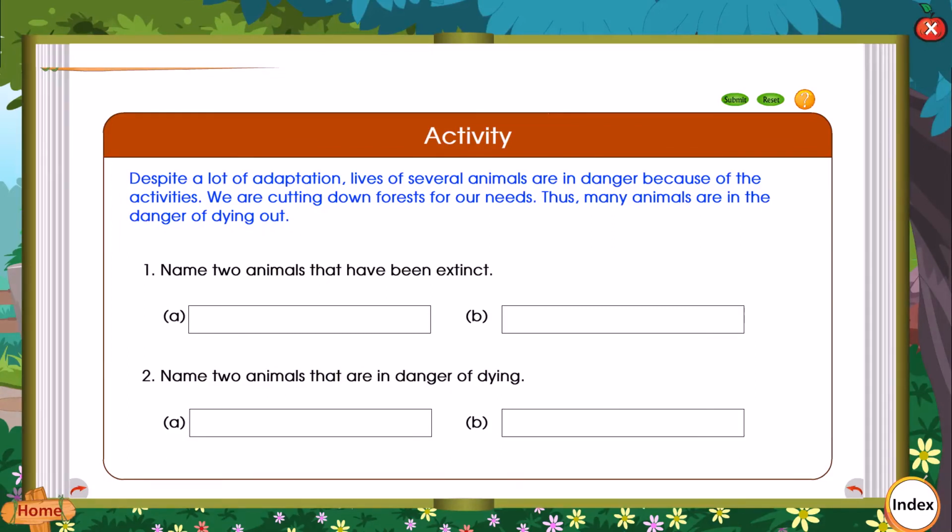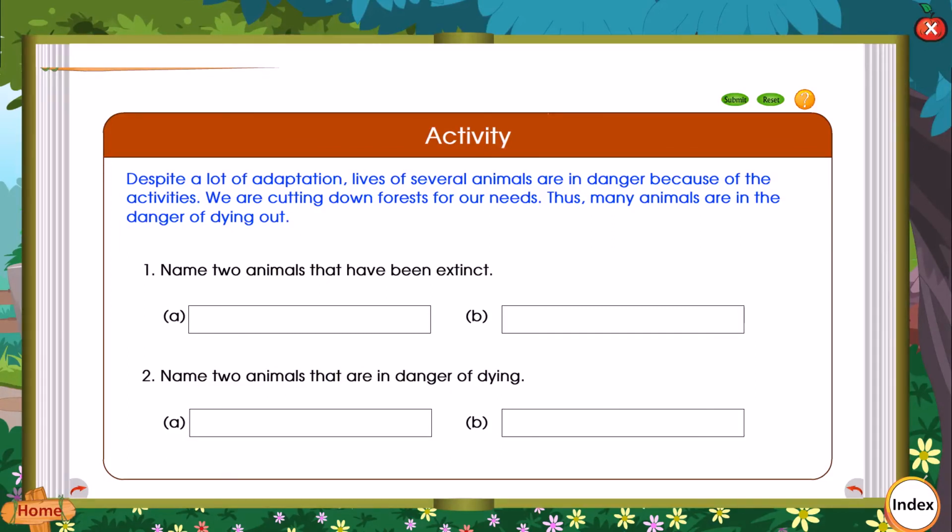Activity. Despite a lot of adaptation, lives of several animals are in danger because of the human activity. We are cutting down forests for our needs. Thus, many animals are in the danger of dying out.